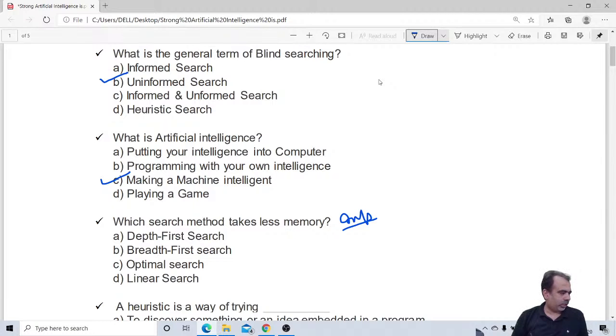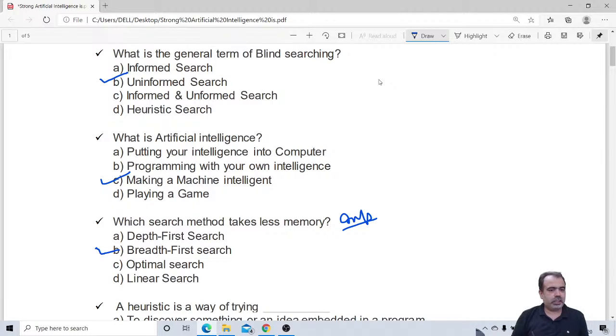Okay. Muskan Gupta also said breadth first search. C. Yes, your answer is correct. In the depth first search, you have to store the whole tree. Yes, BFS is correct. Asif Khan says BFS. It is correct.